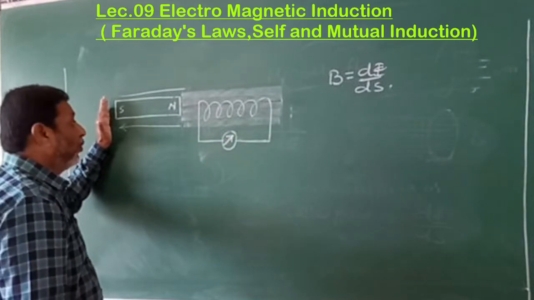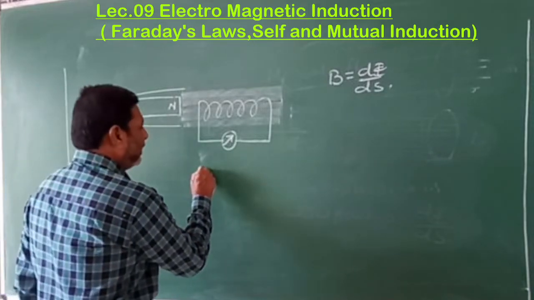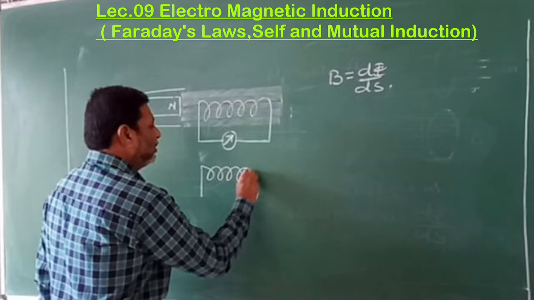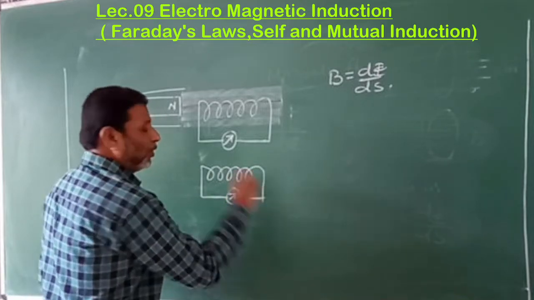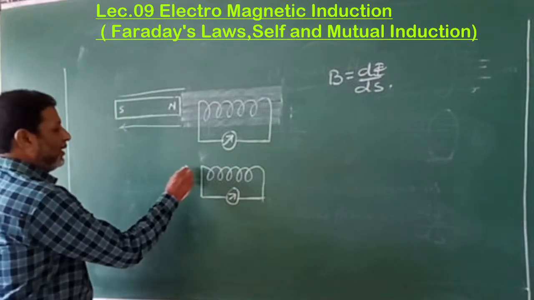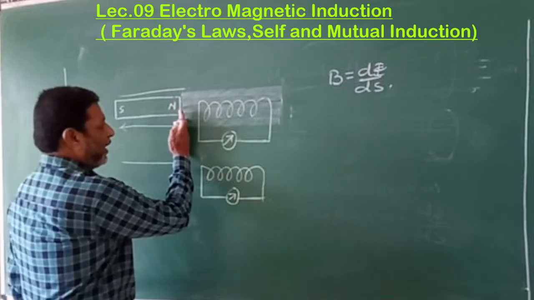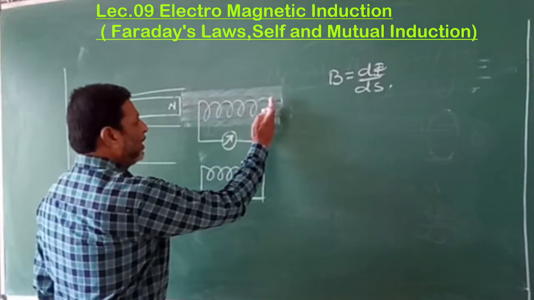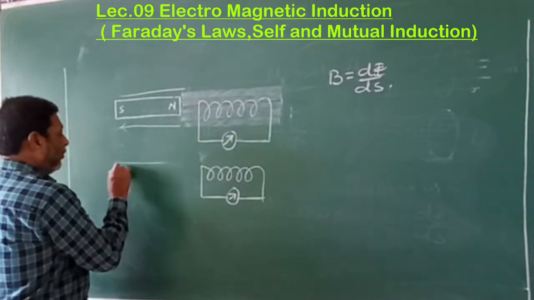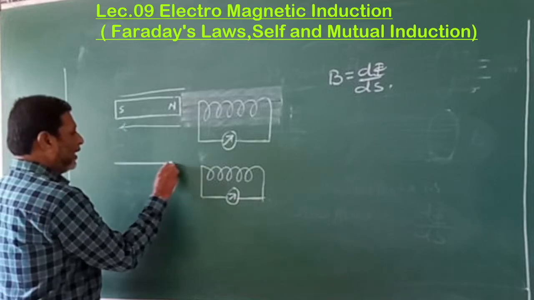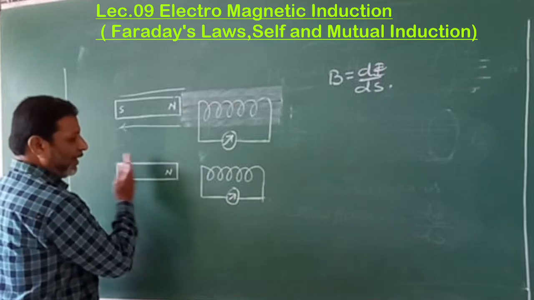Now, let us draw this figure a little more clearly to understand. When this magnet is up to here, the magnetic field is completely linked to this coil, isn't it? Completely linked to this coil. Now, when this magnet is taken away, isn't it?